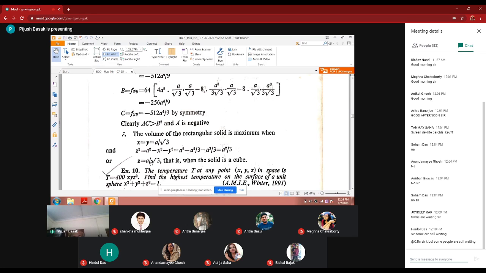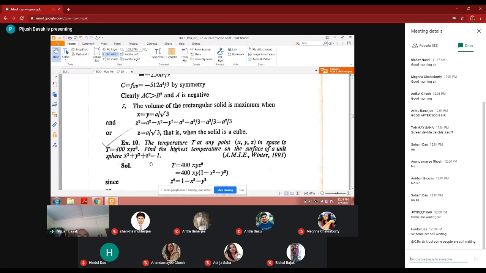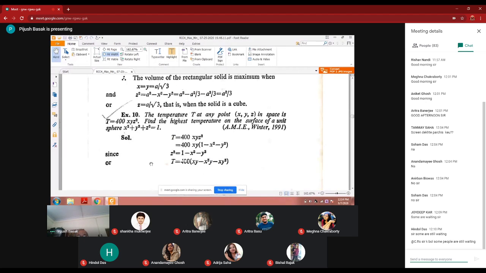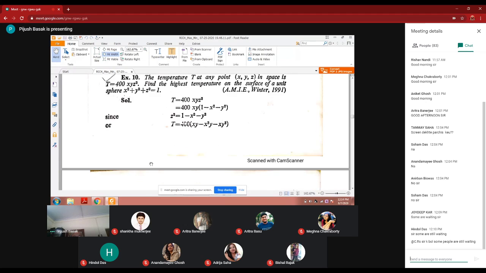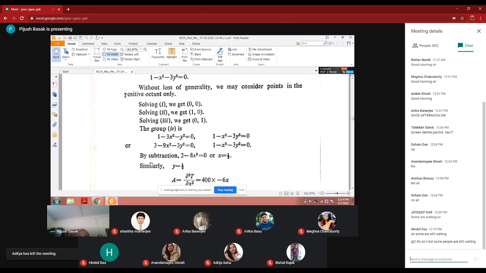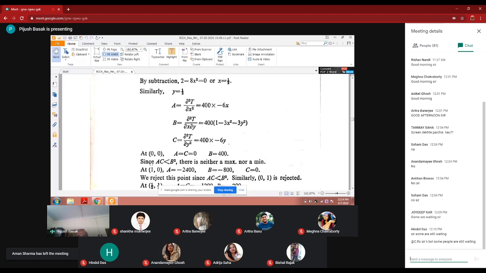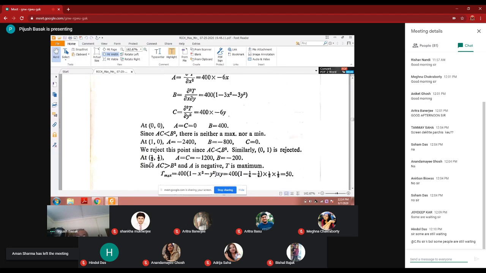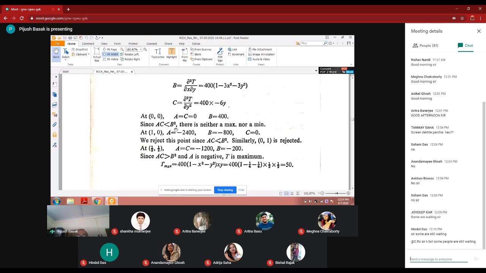There is another case, of temperature, which I'm skipping because of lack of time. In a single class, how much can I do? The temperature at any point in space is given, and we want the highest temperature on the surface. The process is similar, and you get the result. We can reject this condition: AC less than this case, and in this case AC greater than this case. So the maximum temperature is calculated as 50.